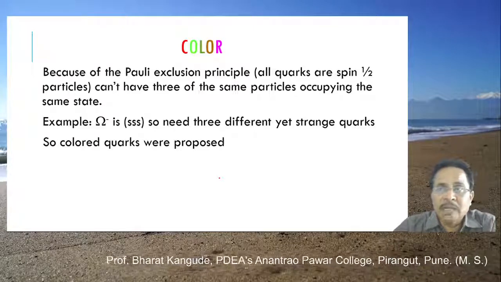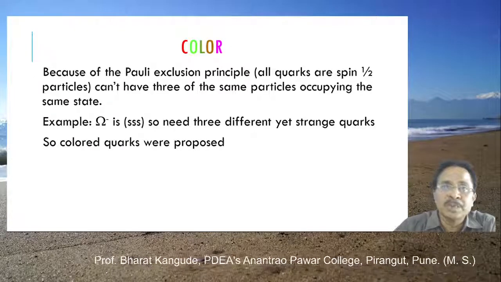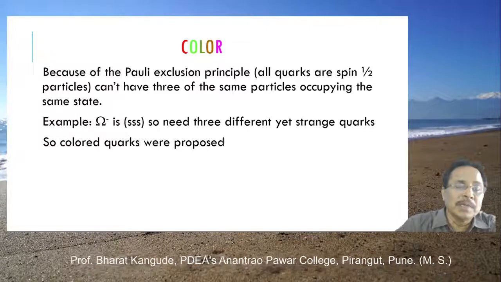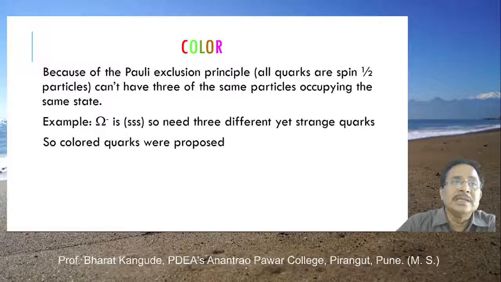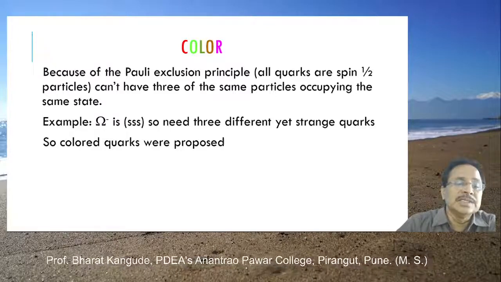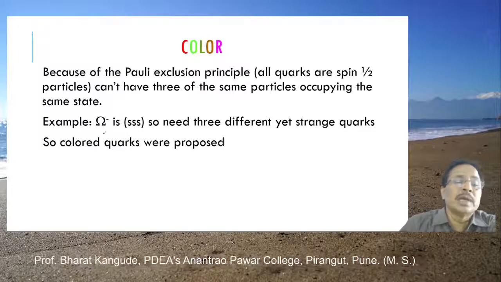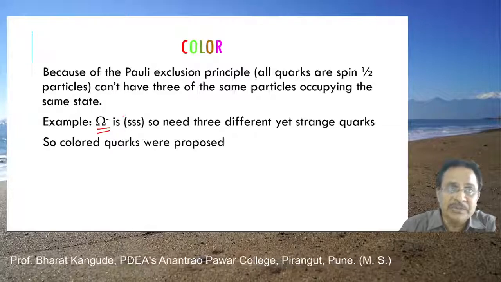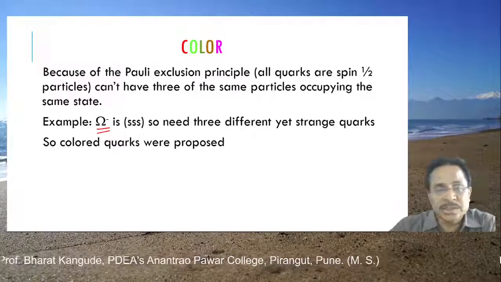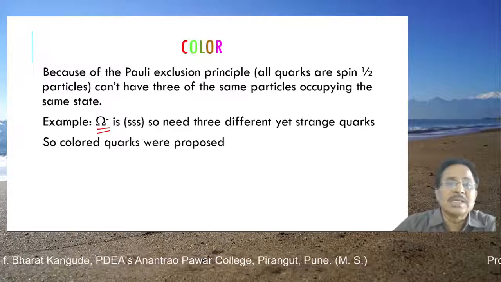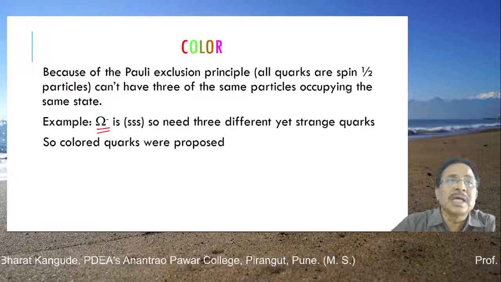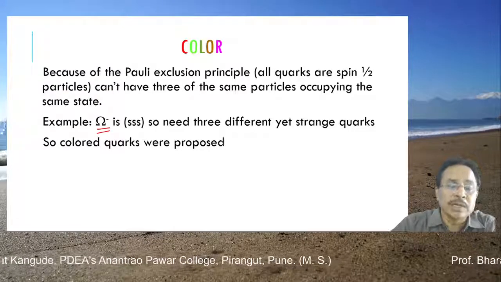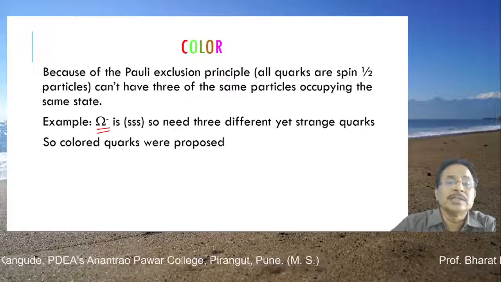So in spite of having positive and negative values for spin, one half and minus half, we are assuming there is another quantum mechanical parameter that is called color, and this interaction is the color interaction, and this color interaction gives rise to particles such as omega minus and so on. This is again a bit of a difficult concept for you all. We are not stretching this much more, but try to understand that quarks interact with each other through a certain type of color interaction. Just like what we have already seen, electromagnetic interaction and strong nuclear interaction, there is also a color interaction to be seen here.